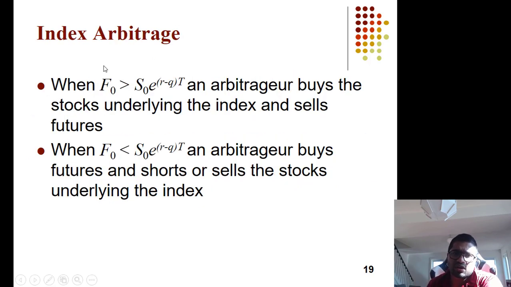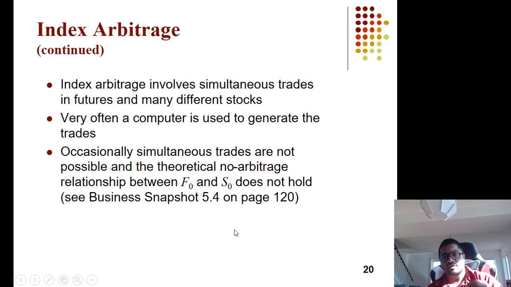Index arbitrage, we saw: if the actual futures price is greater than the calculated futures price, buy the stocks and sell the futures. If the actual futures price is less than the calculated futures price, then buy the futures and sell the stocks. Index arbitrage involves simultaneous trades in futures and many different stocks.